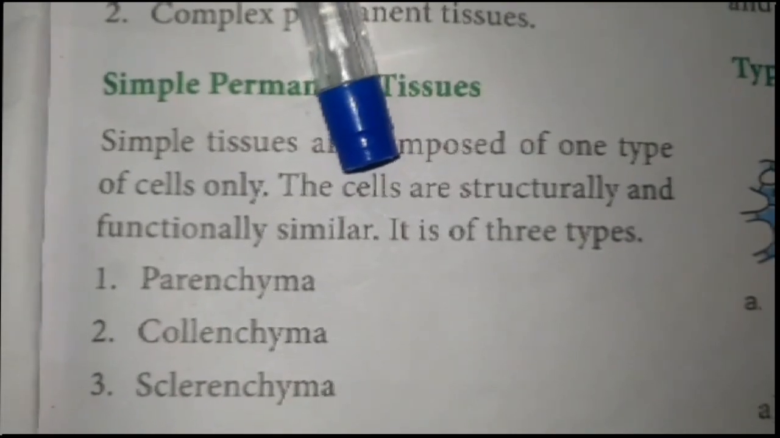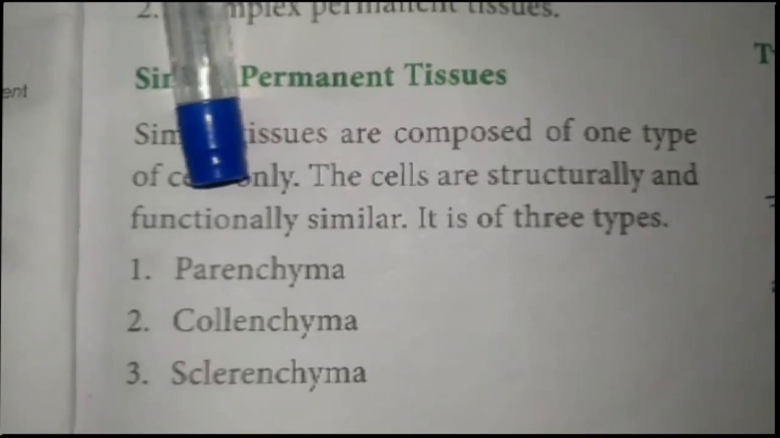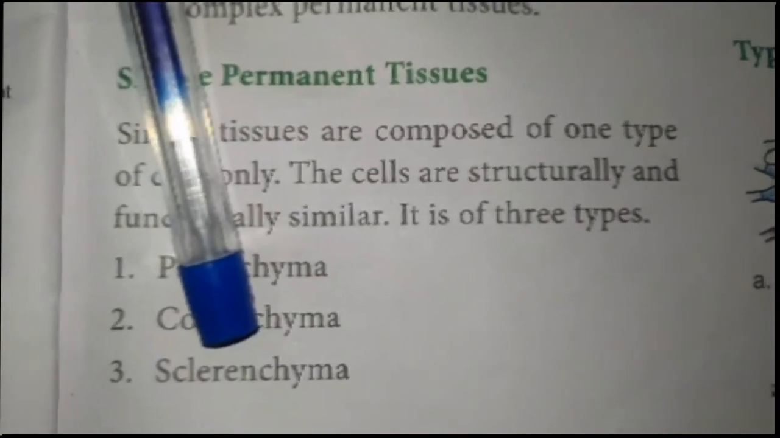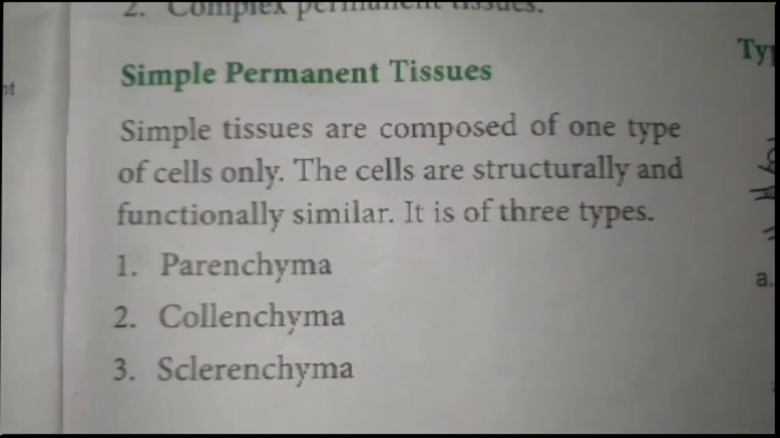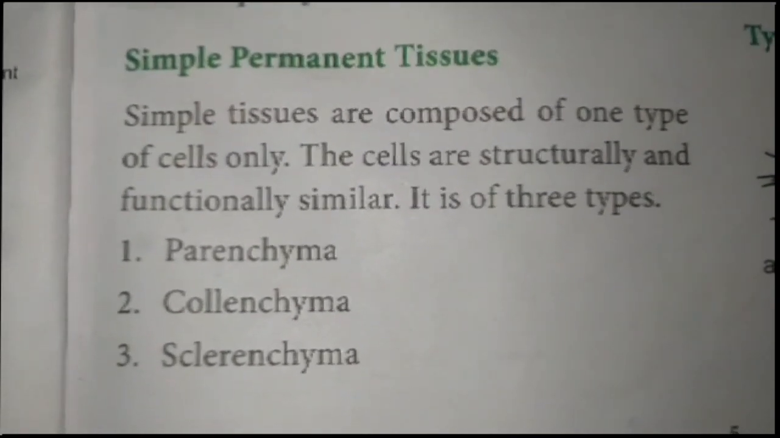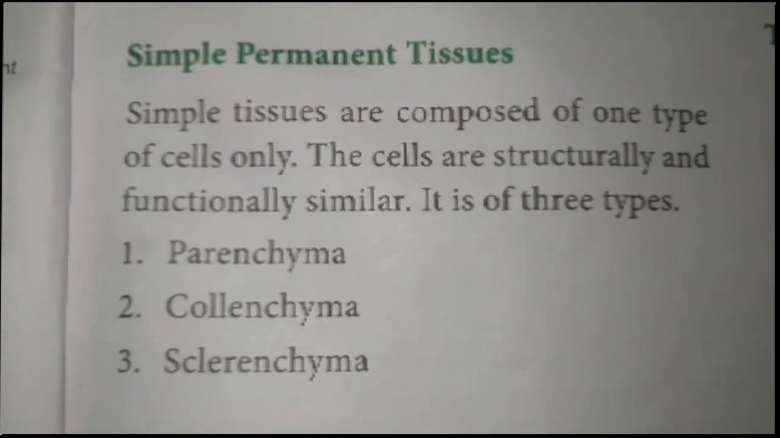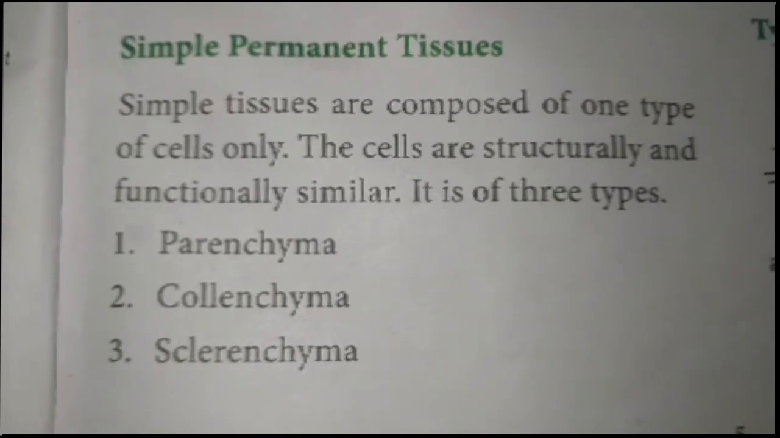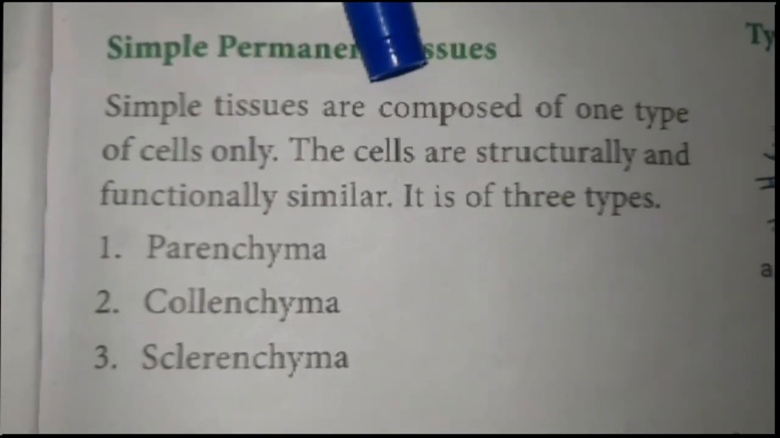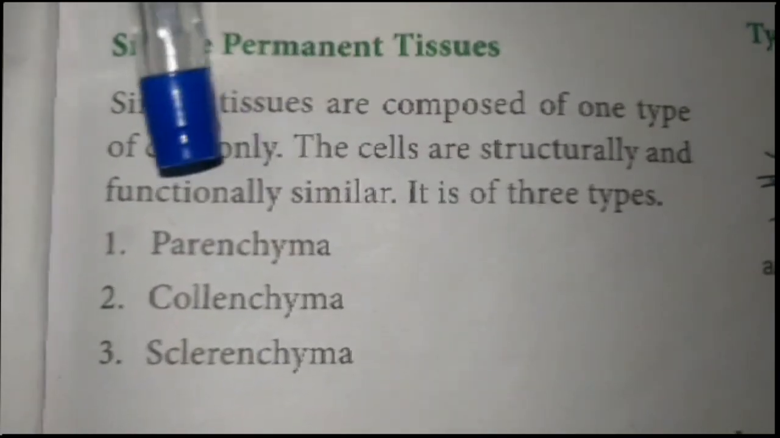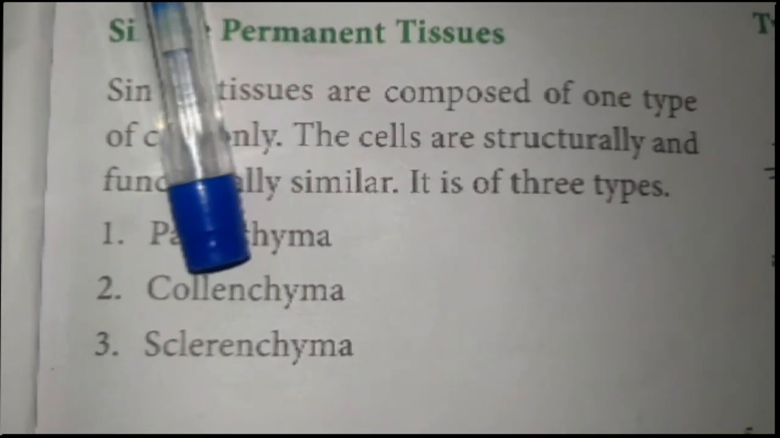The simple permanent tissues are of three types: parenchyma, collenchyma, and sclerenchyma. What is a simple permanent tissue? A simple permanent tissue is one which is made up of only one type of cells. They are structurally and functionally similar in action. There are three types of simple permanent tissues: parenchyma, collenchyma, and sclerenchyma.